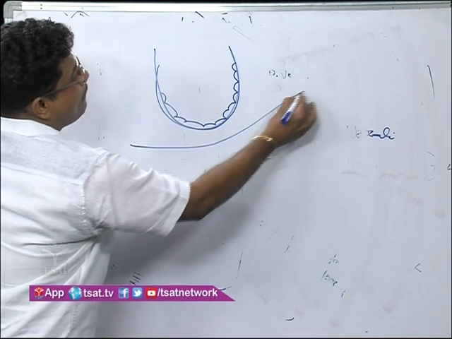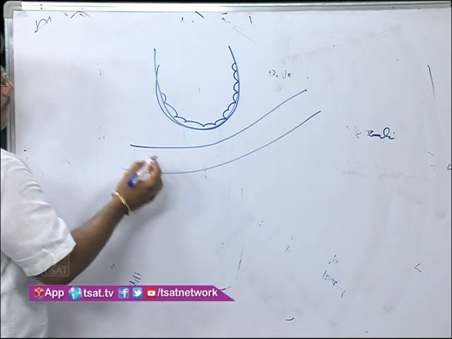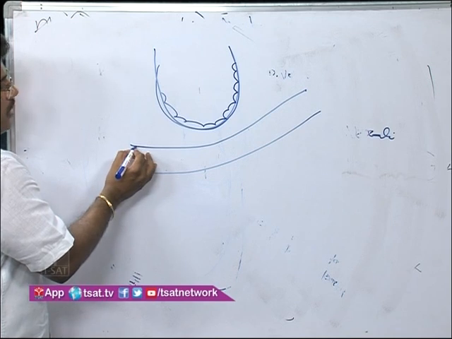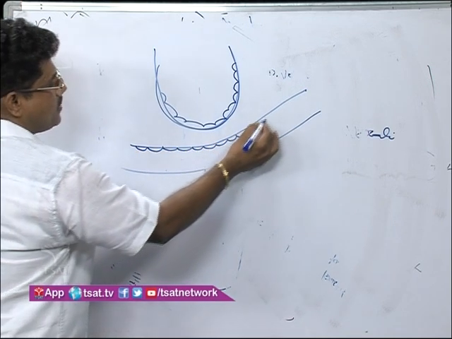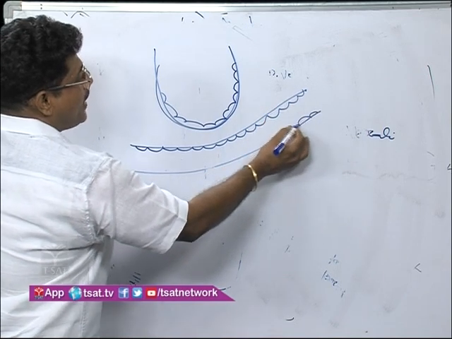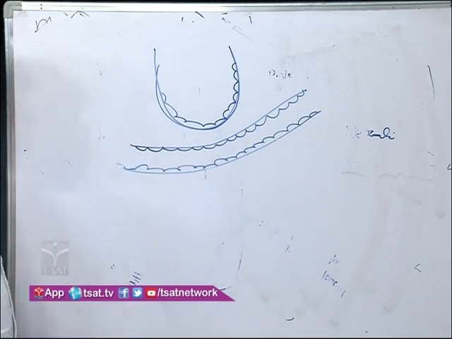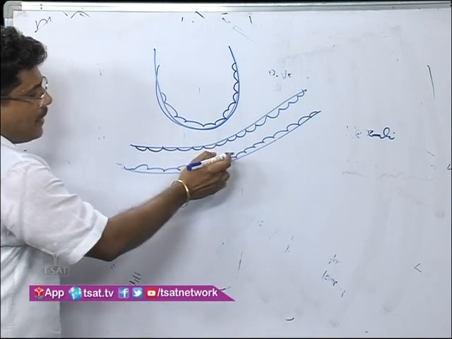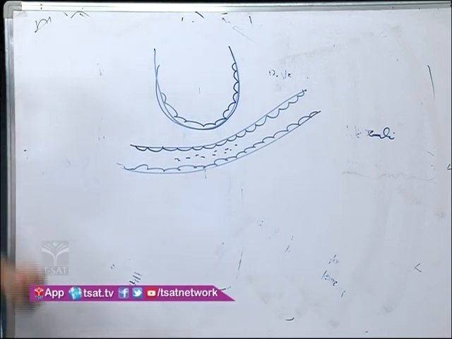Then what is that? This is pulmonary capillaries. You listen here. In the pulmonary capillaries, the walls are made up of endothelial cells. They are endothelial cells. In the capillaries, what is flowing? Blood flowing.